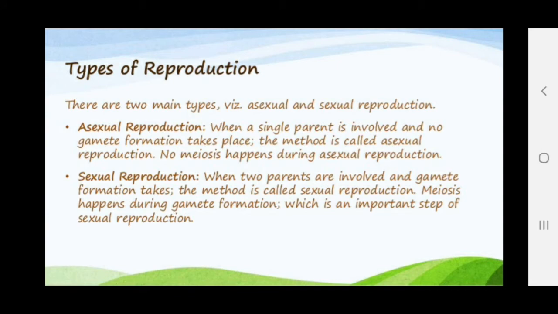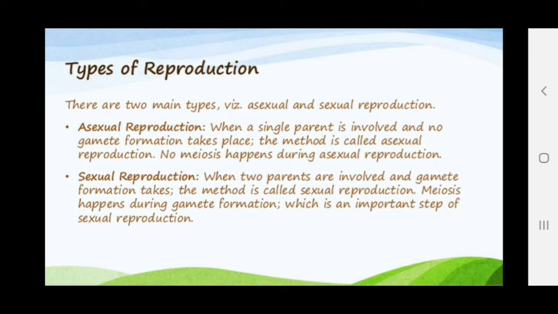The types of reproduction, two main types, asexual and sexual. When a single parent is involved and no gamete formation takes place, this method is called asexual reproduction. Here the important word is gamete formation. If gamete formation takes place, then it is sexual reproduction, and if gamete formation does not take place, it is asexual reproduction.